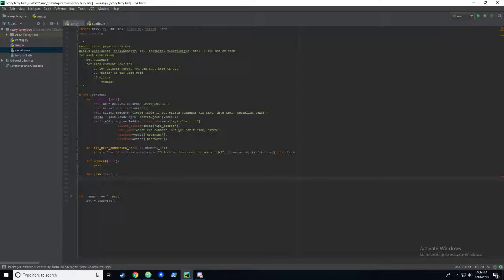So the way this Reddit thing works, we can do self.reddit.front.hot, and I believe if you don't pass in a limit, it returns 100 results. So you could say limit equals 20, for example, or you can just leave it blank and it'll grab 100. You could probably grab more than that if you wanted to.